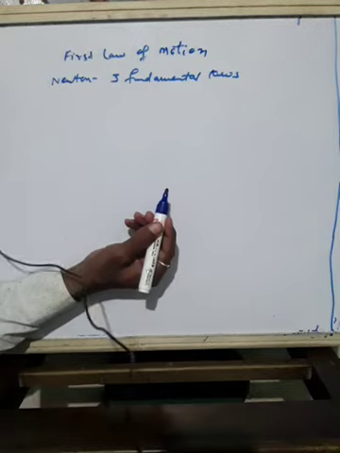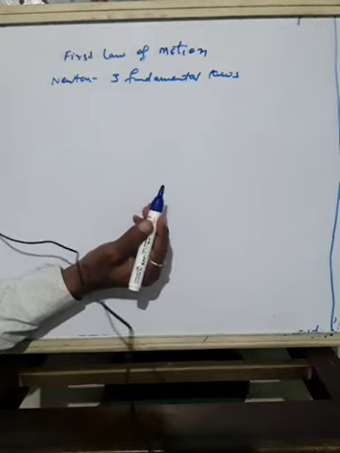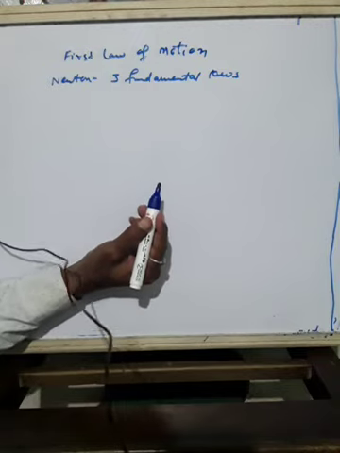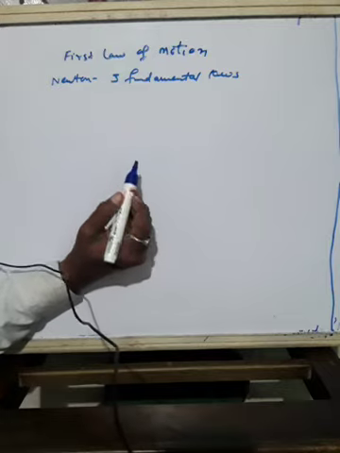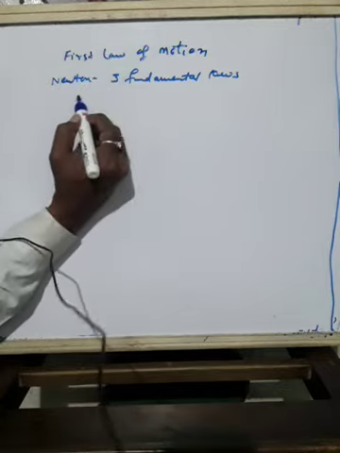These three laws are known as Newton's laws of motion.